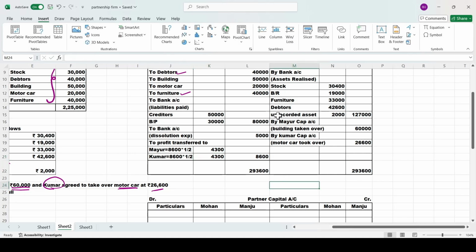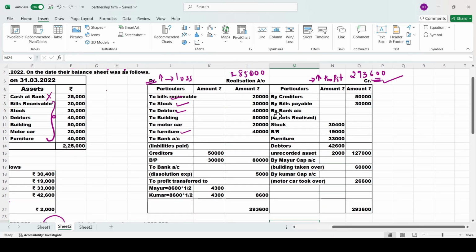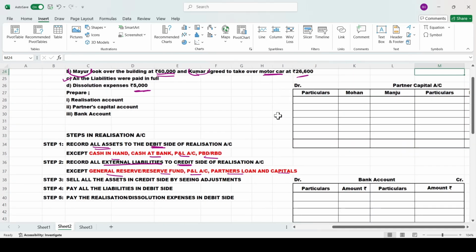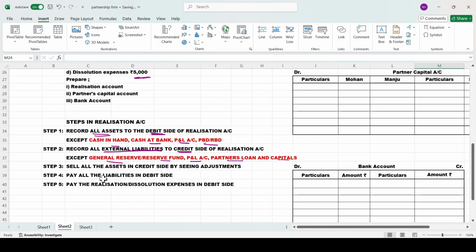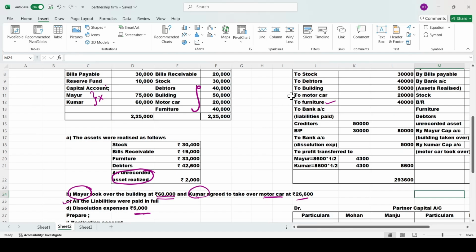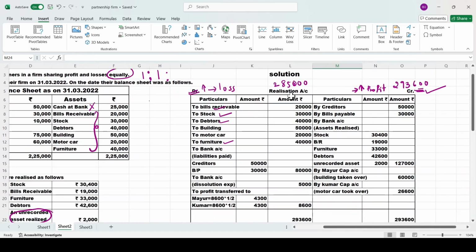Got my point, everyone? See, so simple your realization account. You just follow the steps whatever I have given. These steps are more than enough for you people to understand the concept. Read these steps and accordingly you just calculate the realization account.